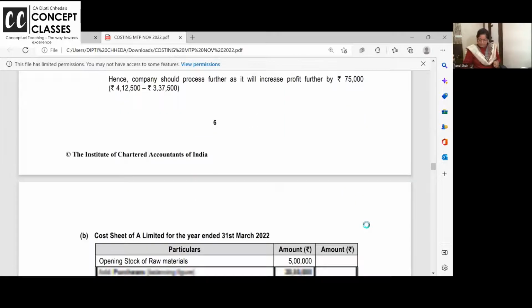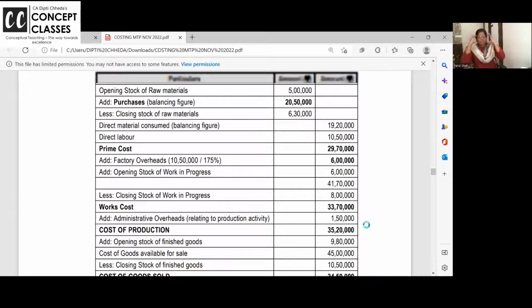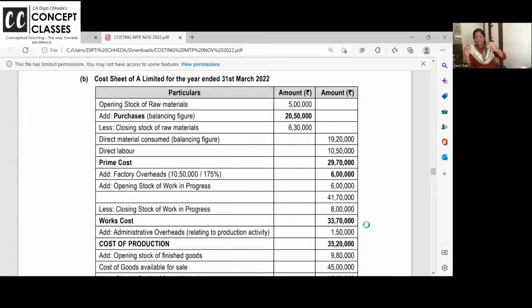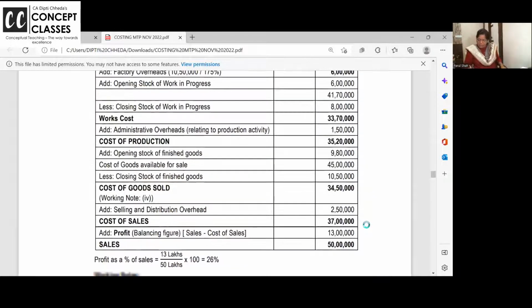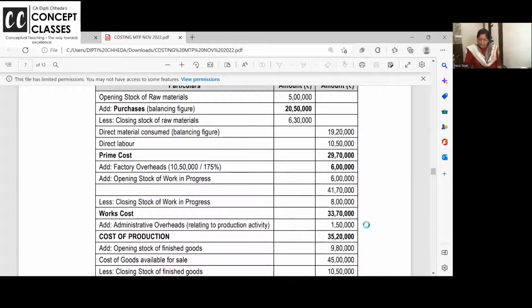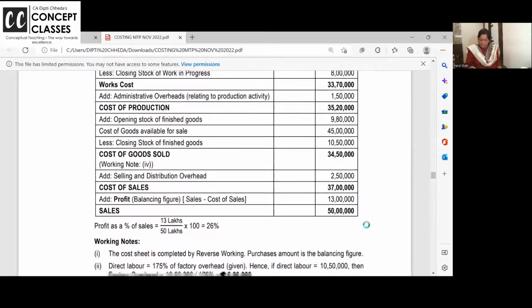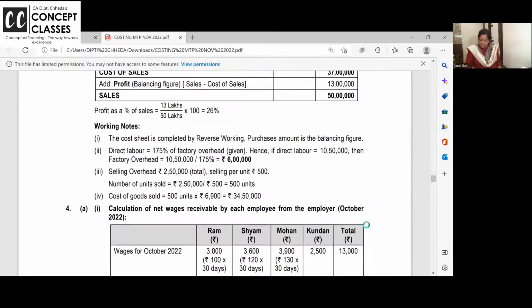So this is very simple. Cost sheet. This problem is there in your study material, and in the regular class also I have done it. I said you should know the format of the cost sheet. Material and labor, add factory overhead, opening work in progress, and go on filling up the figures, and from down to up and up to down you will get the balancing figure. Like here, factory overhead is given, labor is 170, factory overhead is 175% of labor, but we know the factory overhead, so like this we can find the labor.